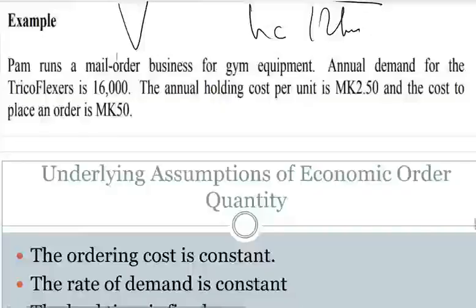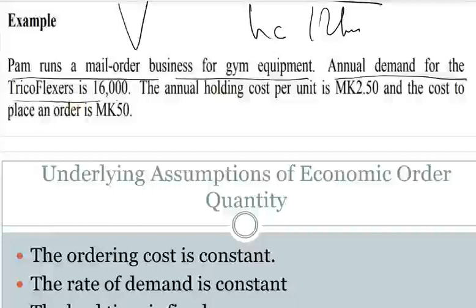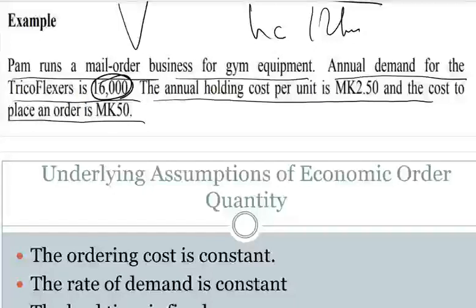So let's look at this example. Pam runs a mail order business for gym equipment. The annual demand for the Trico Flexor is 16,000. The annual holding cost per unit is 2.5, and the cost to place an order is 50. So we have our demand being 16,000. We don't know what the units are. Our annual holding cost per unit is